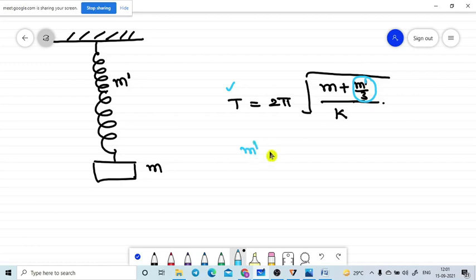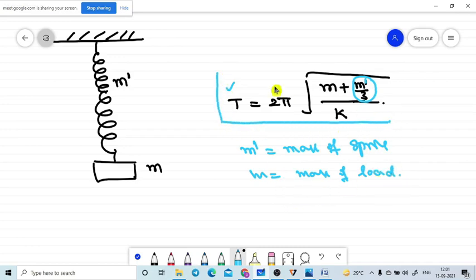Here m dash is equal to the mass of the spring, where m is equal to the mass of the load. So that is very important. This formula also we are going to use while solving problems. That is also important.